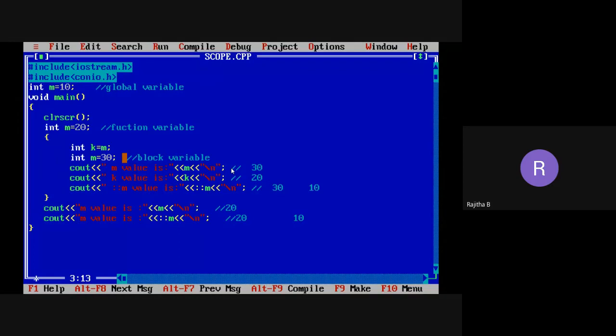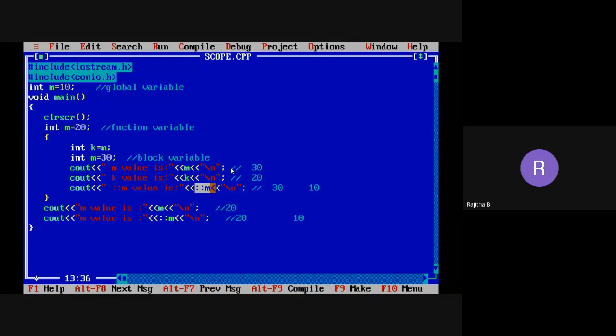But if I want to access the M variable outside the main function, that is the global variable M value, in that case I need to use the scope resolution operator to access that one. So the scope resolution operator followed by the global variable name. This is how we can access the global variable value here.